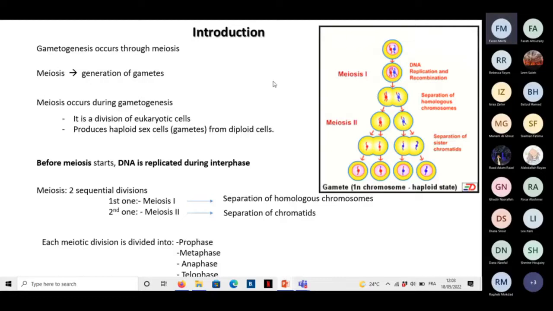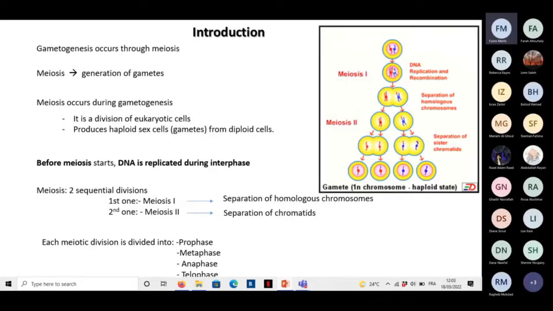And then when we reach the meiosis or the mitosis, we should have a cell having a complete set of chromosomes, 2N chromosomes, each one of them having 2 chromatids. So before the start of the meiosis, we should have a replication of the DNA during the interphase.